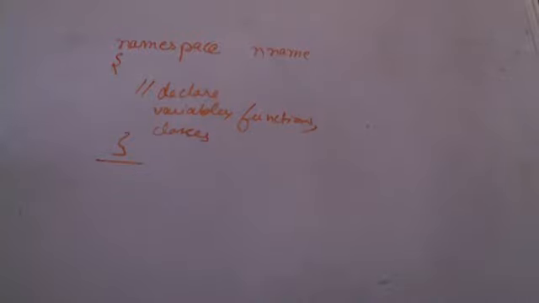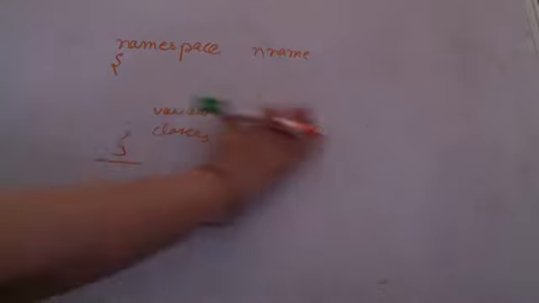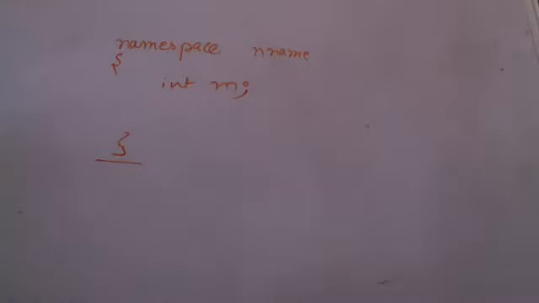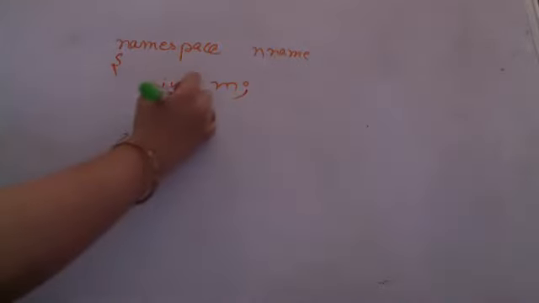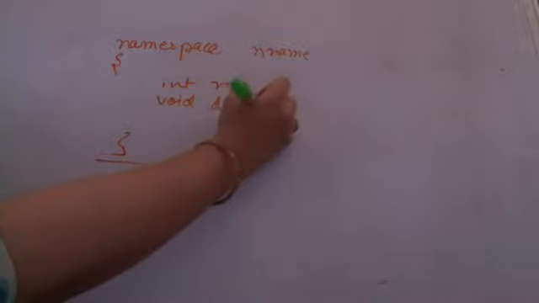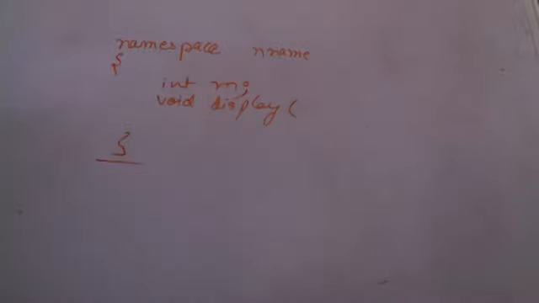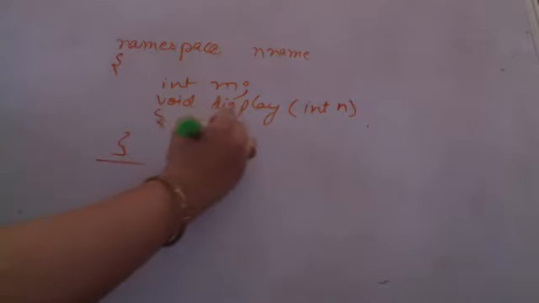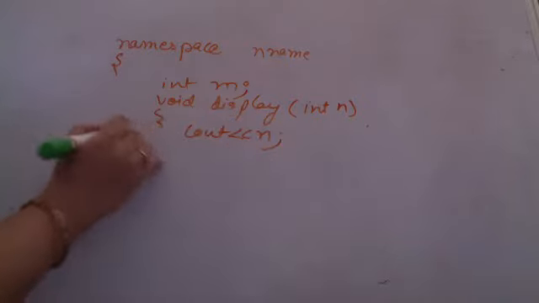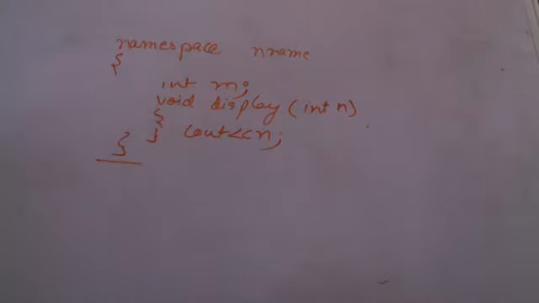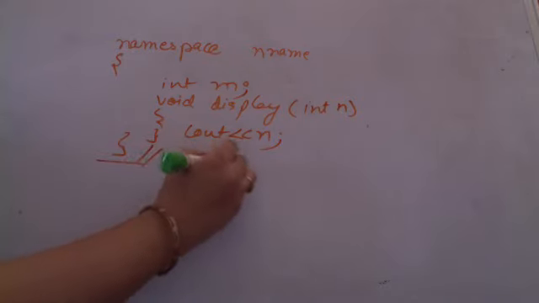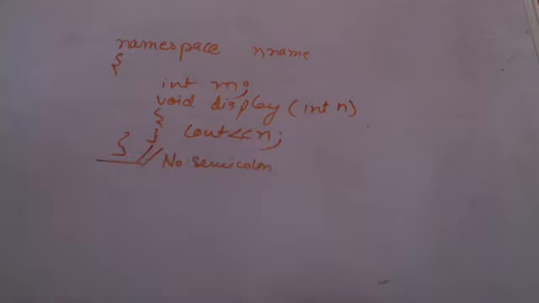So a very small example: within this namespace, I am creating an integer variable m, just for example, and I am also creating a function, say void display. Here I am passing some parameter that has to be displayed, and whatever parameter is passed, I will be putting that parameter on the screen. So this is one of the namespaces that I am having, and again, no semicolon I've used here, like I do in classes.